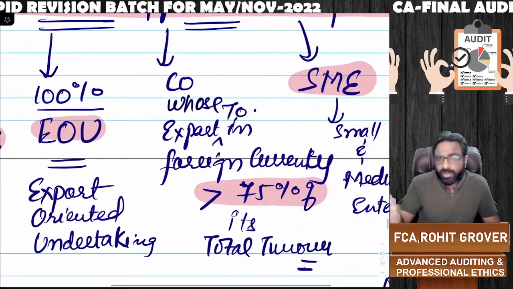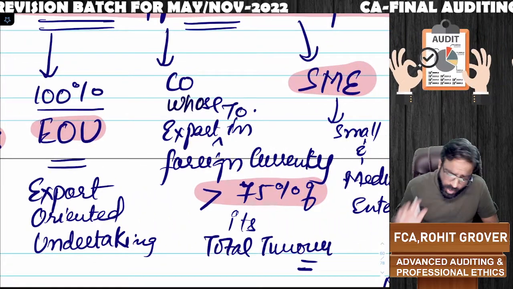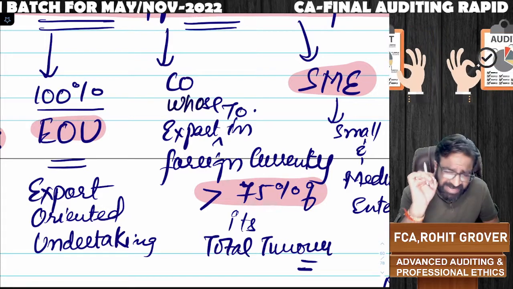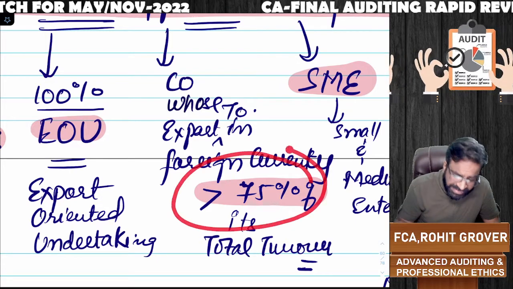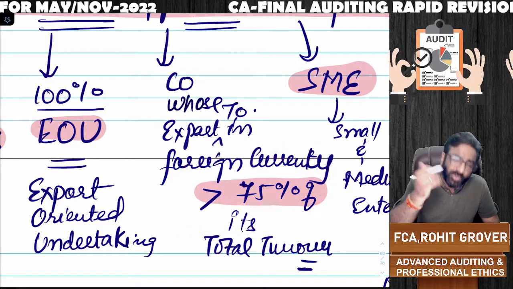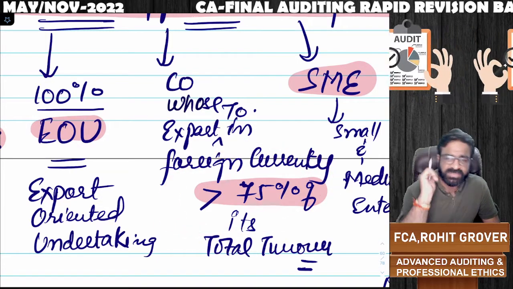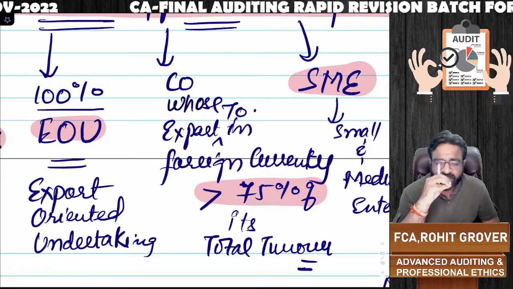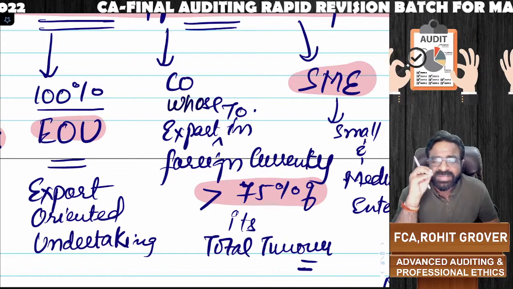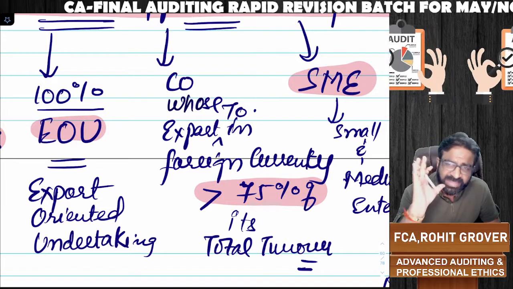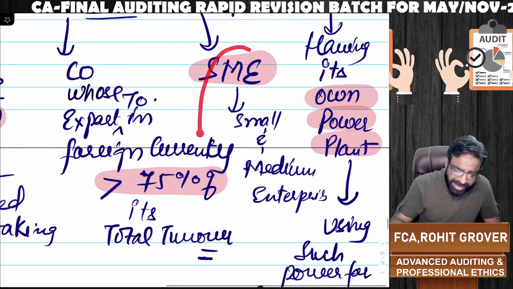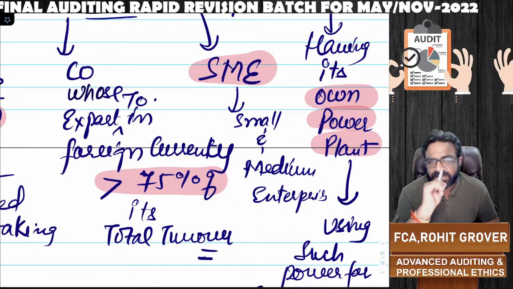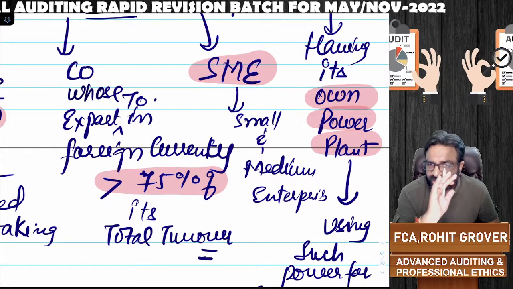Sir, what about the normal export turnover companies? Normal export companies will also get the exemption, but more than 75% of their total turnover should come in foreign currency. If out of the total turnover, more than 75% is coming in foreign currency, then you will also get the exemption. If you are a small and medium enterprise manufacturing unit, then also you will get the exemption under the cost audit. Cost audit is not required.